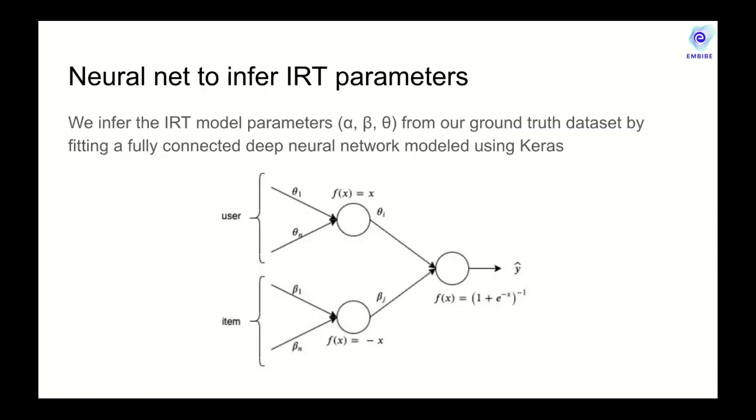We implement the 2PL IRT model via neural networks. The benefits are manifold. First, neural networks are very scalable. You can train them on CPUs or you can train them on GPU farms. Secondly, we can also handle missing data quite effectively. That means we don't have to have every user and item pair to be observed. We can handle missing data quite well.